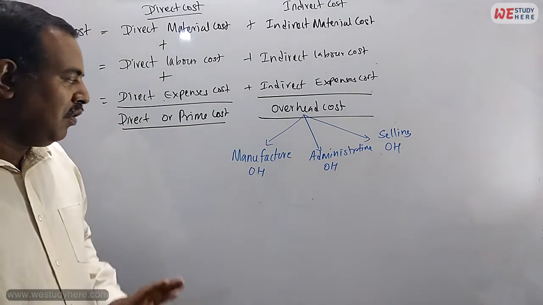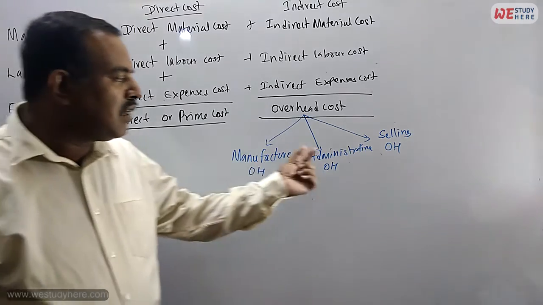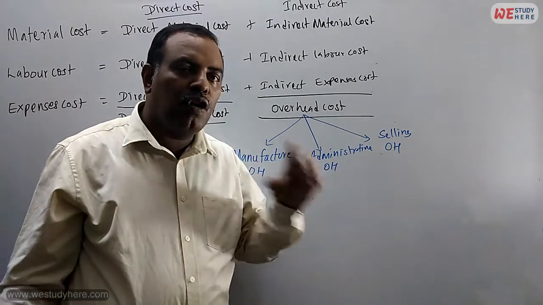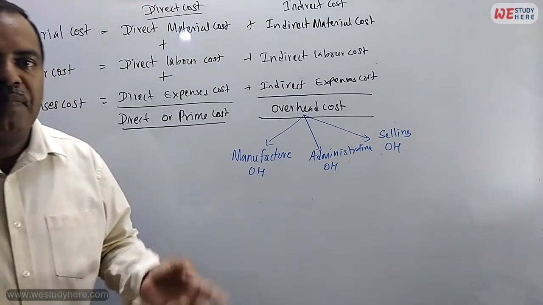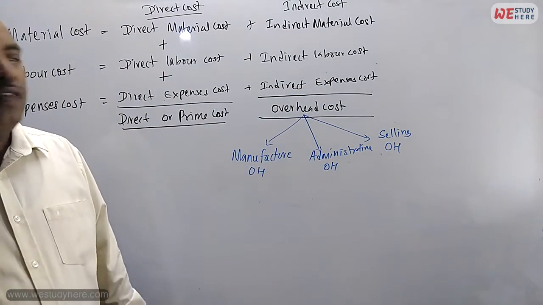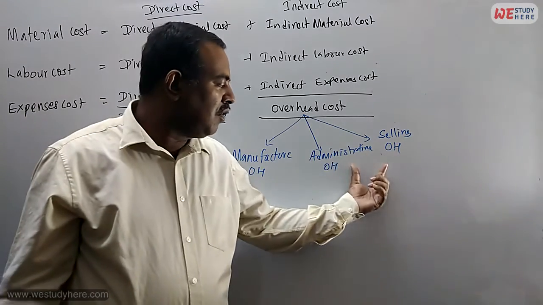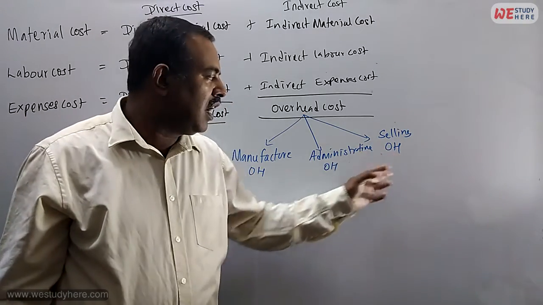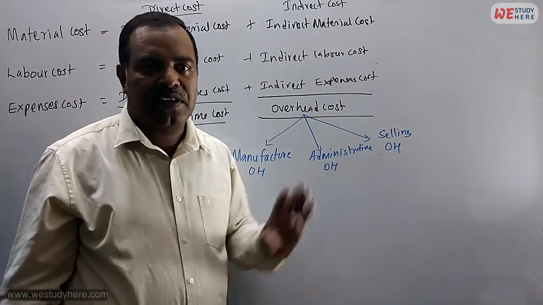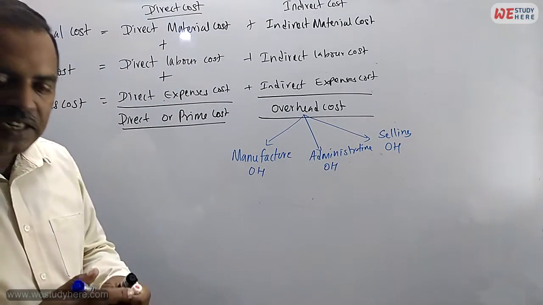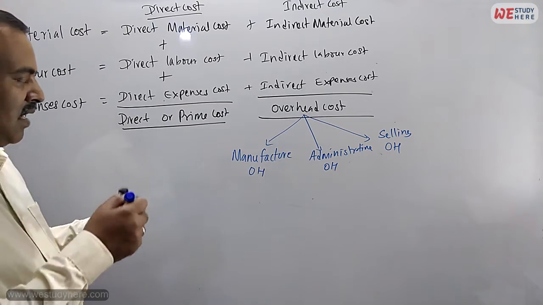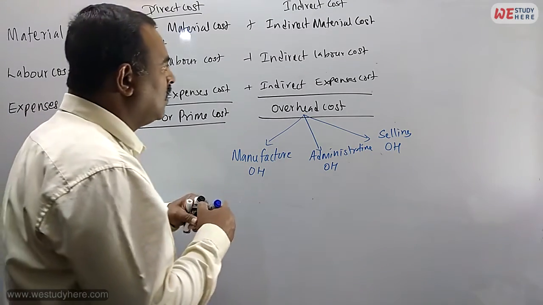See the difference now. The administrative overhead and selling overhead, you know we have already discussed in the income statement, in Basic Accounting number 2. These two are income statement expenses. Okay. Now how can we find out these 3 different ones? We'll take one example now.